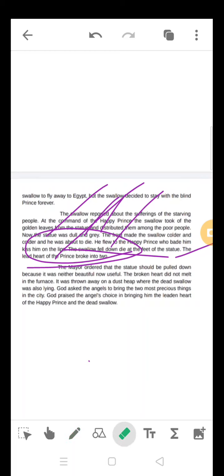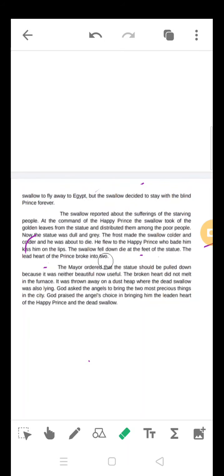So after that what happened? See, so far it was the climax. Now you see the anti-climax. The mayor, who is the head of the town, observed that the statue should be pulled down because it is neither beautiful nor useful. It has cracked. It does not have eyes, it does not have golden plating, it does not have the sword. It does not have any glamour or beautiful look. So it is of no use. Pull down the statue and melt it.